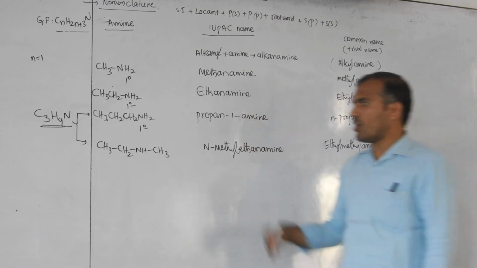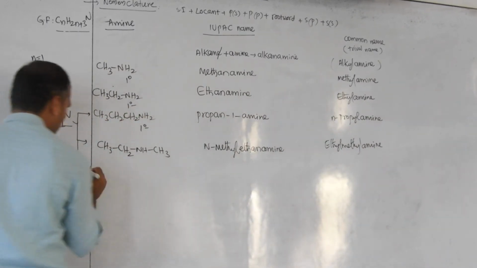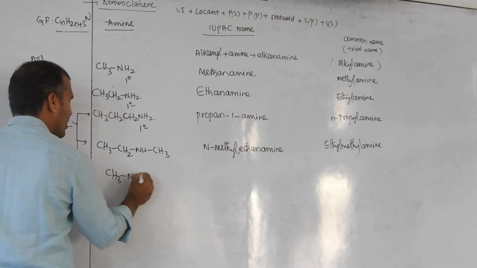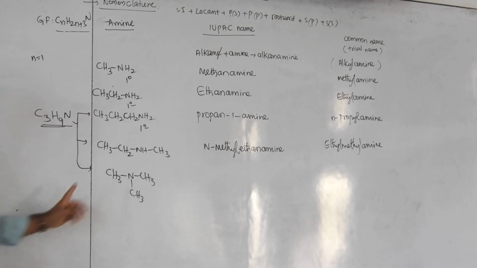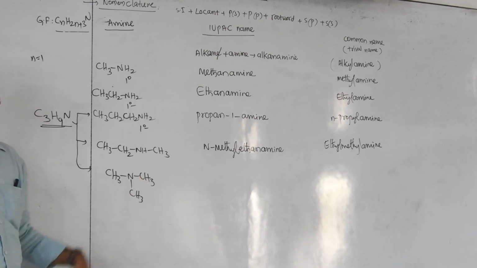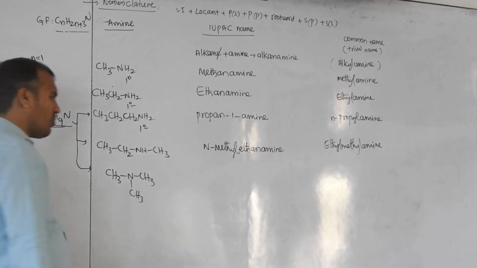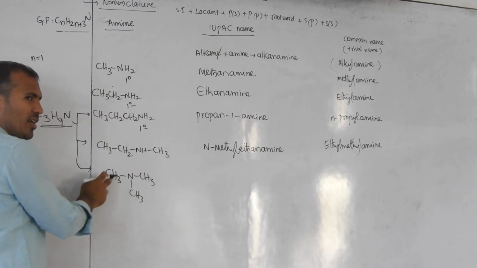Clear? Now take the tertiary one. Give this formula only: CH3, N, CH3, CH3. Same molecular formula, 3 carbon and 9 hydrogen, 1 nitrogen. Then what do you call here? Any one is the principal carbon because all are the same.